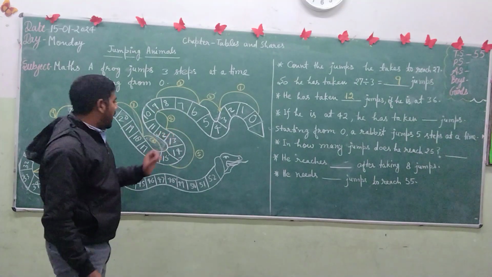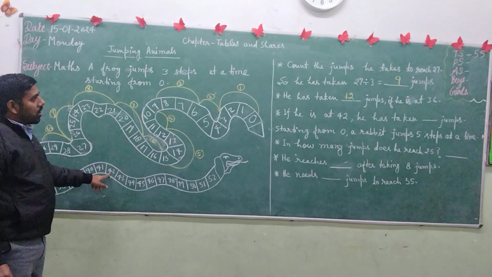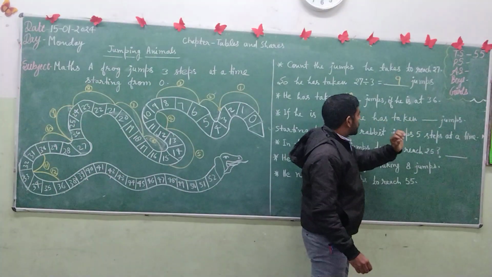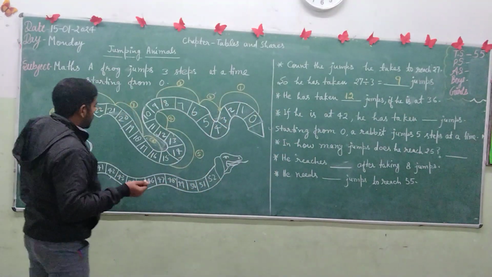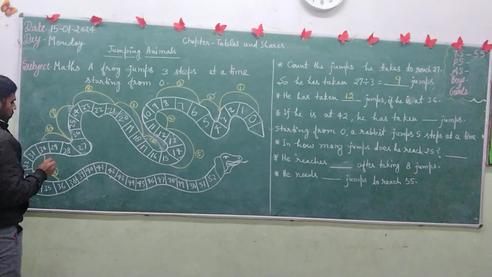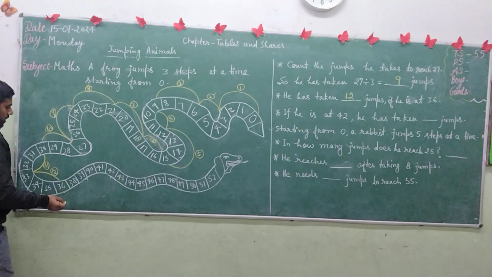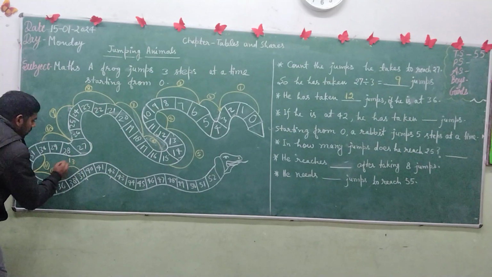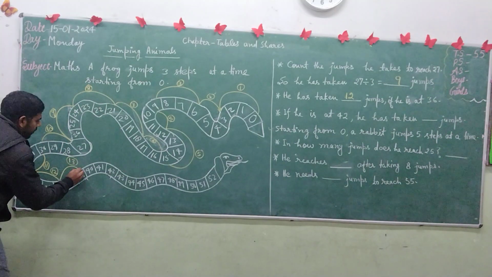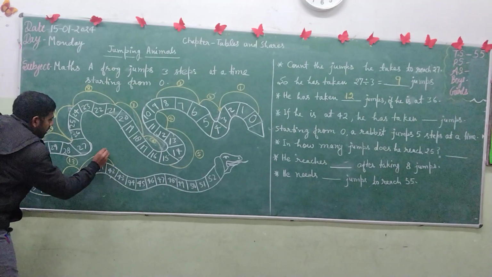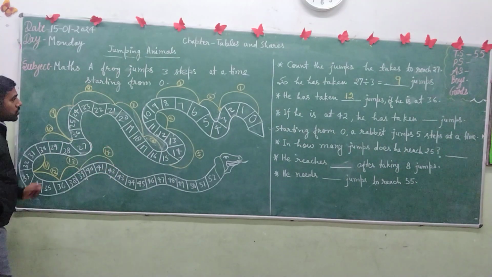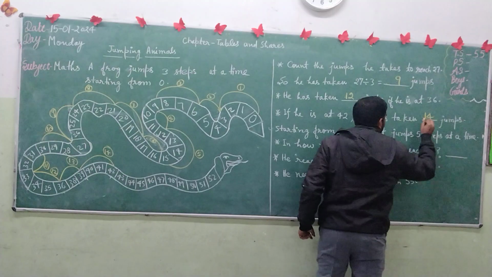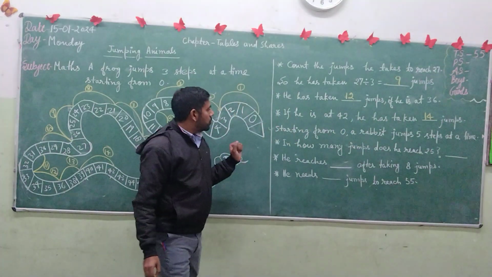And next, if the frog is at 42, he has taken dash jumps, means we have to find in how many jumps the frog will reach 42. After 12 jumps he is at 36, after 13 jumps he is at 39, and after the 14th jump he is at 42. So your answer is 14 jumps. He has taken 14 jumps to reach 42.